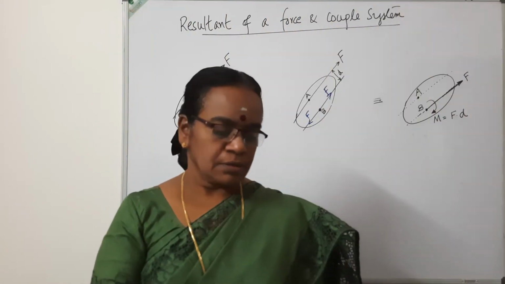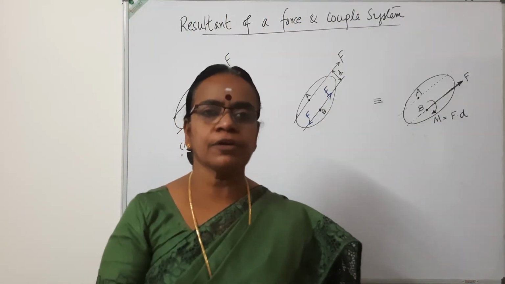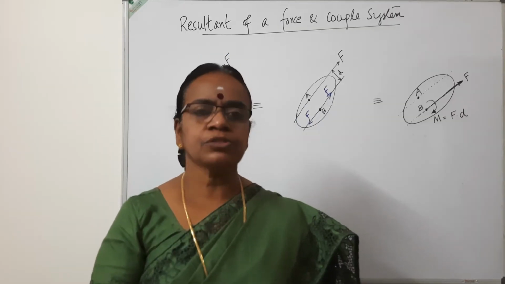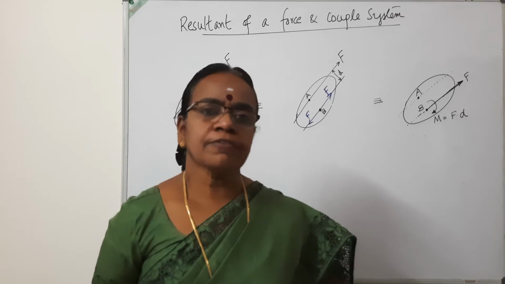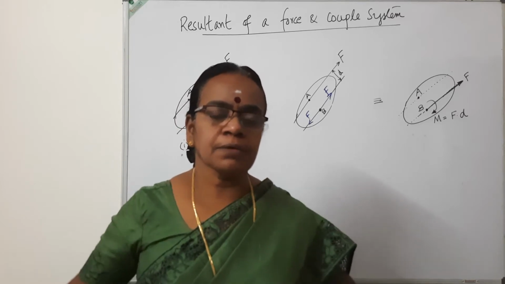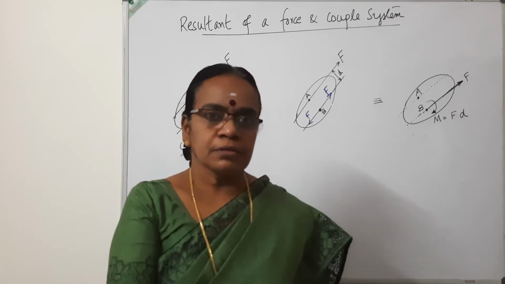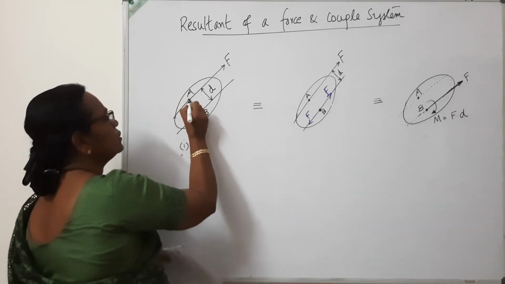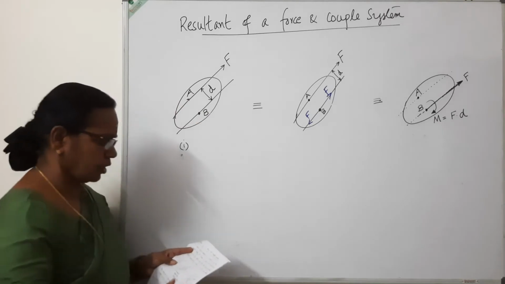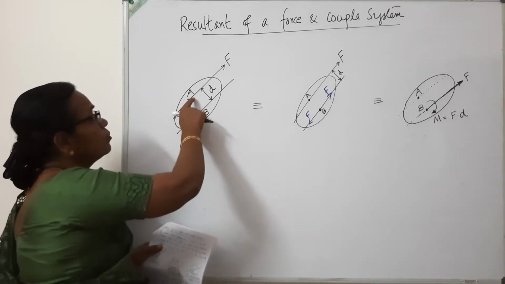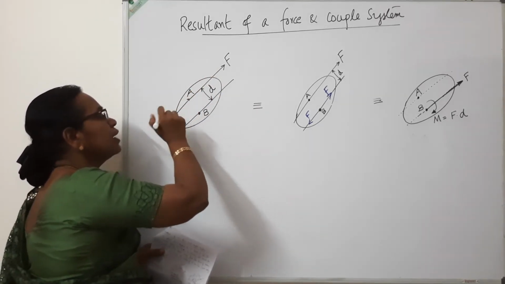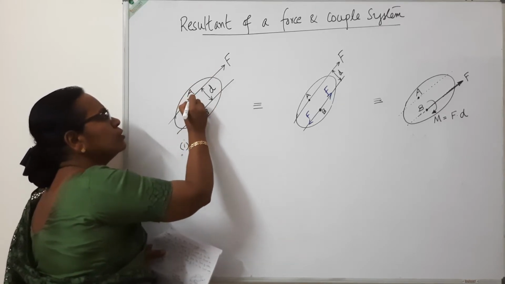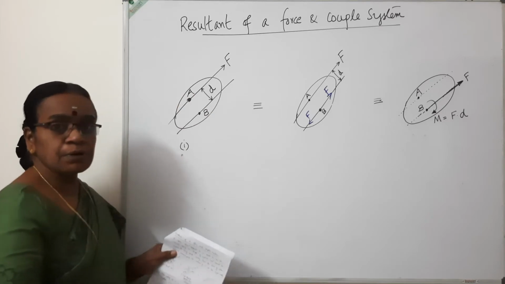We'll see if you want to change the location of a force from one point to the other, how it could be done without affecting the entire system of forces on the rigid body. So a force F is applied at a point on this body. This force F can be moved anywhere along this line of action. Either you can apply it here, here, or anywhere along the line of action. That is the principle of transmissibility.